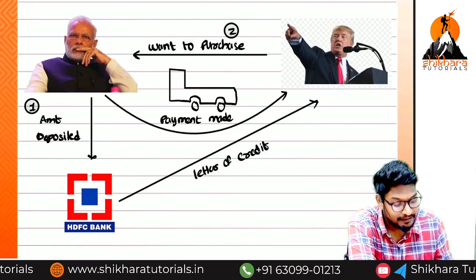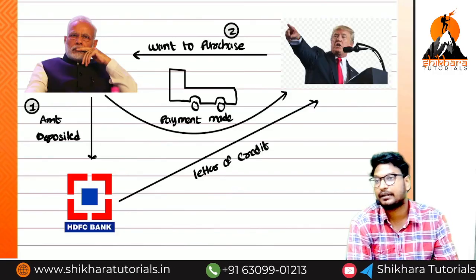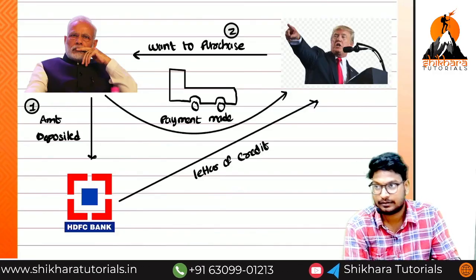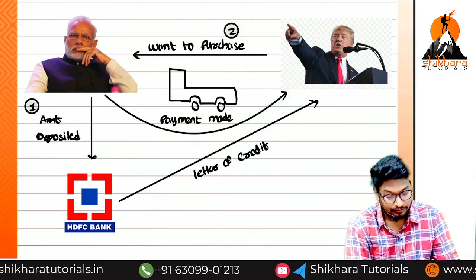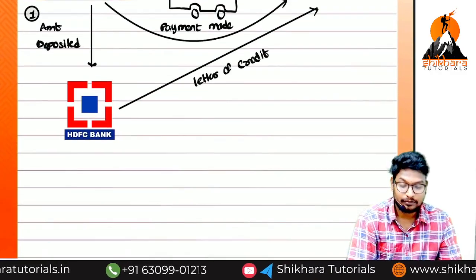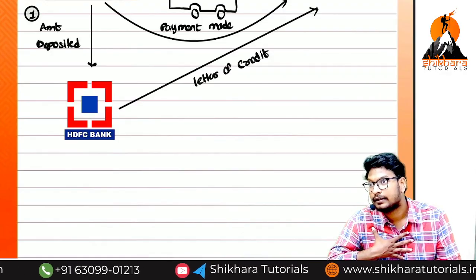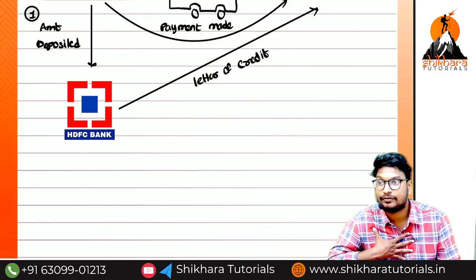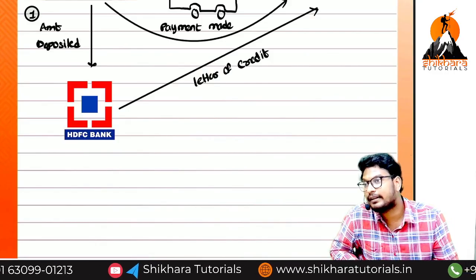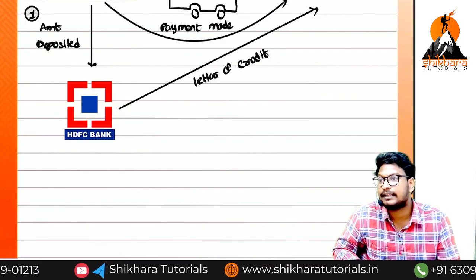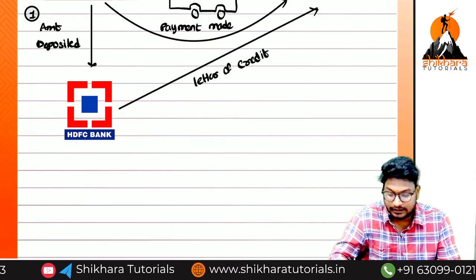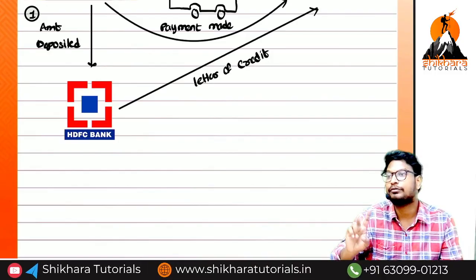If he does not make the payment, who needs to make it? We need to make the payment. Now, do we have a liability or not? We have a liability if the depositor does not make the payment. That is the reason it is called a contingent liability.